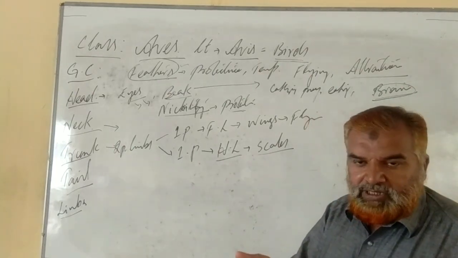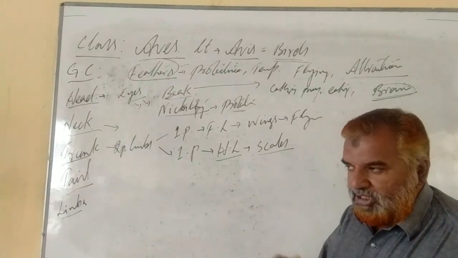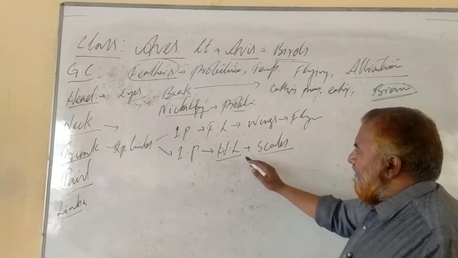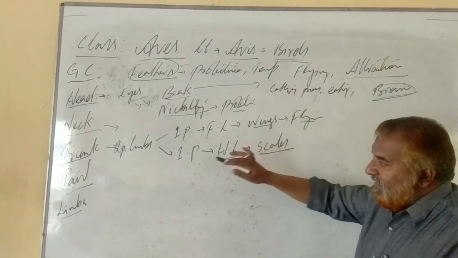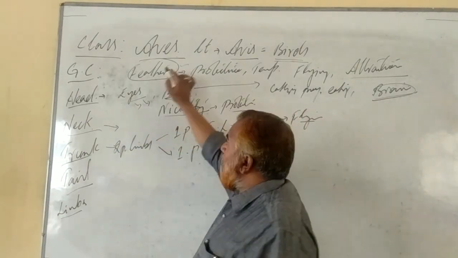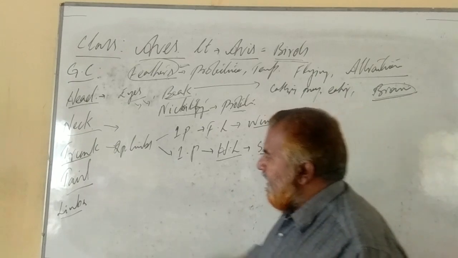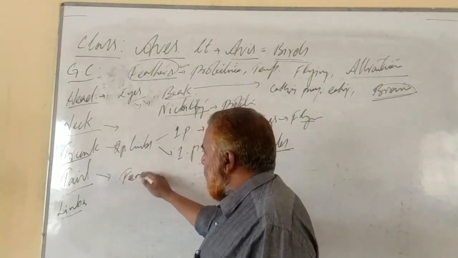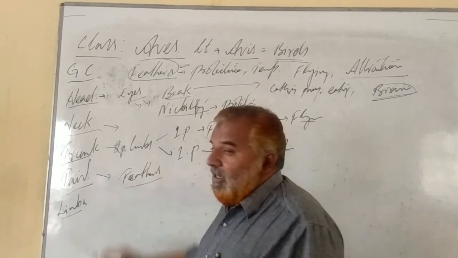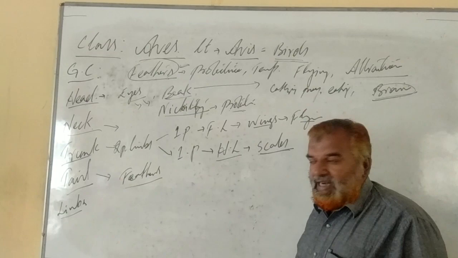You might have seen in pigeons, or in hen or cock, the hind limbs are covered by scales, very hard and protective, whereas wings are covered by feathers, and the complete body is also covered by feathers, which we consider as exoskeleton. The tail is also covered by feathers. Colorful feathers help in maintaining balance during flying and gliding.